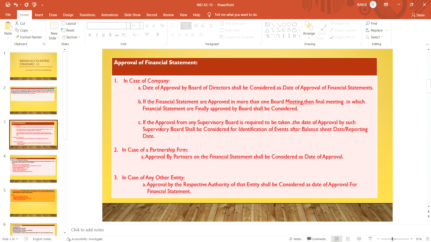So the date of approval by the board of directors shall be considered as the date of approval of the financial statements. If the financial statements are approved in more than one board meeting, then the final meeting in which the financial statements are finally approved by the board shall be considered, that is, the date on which the financial statements are finally approved by the board. If the board takes 2-3 meetings for approval, the meeting in which they finally approve the financial statements is considered as the approval of the financial statements.